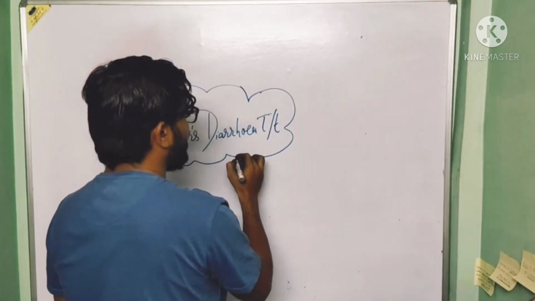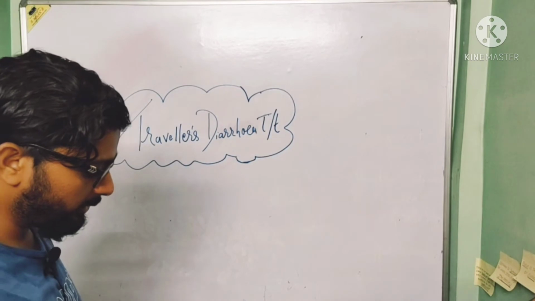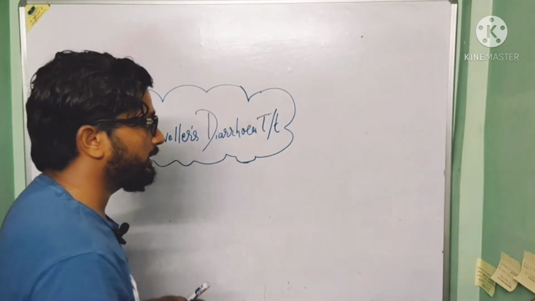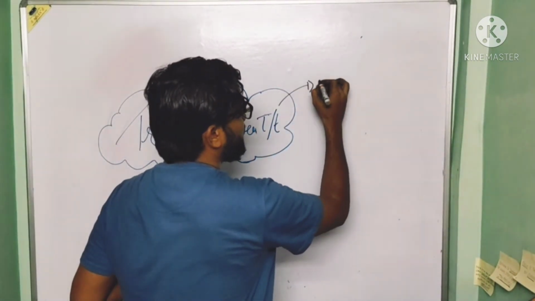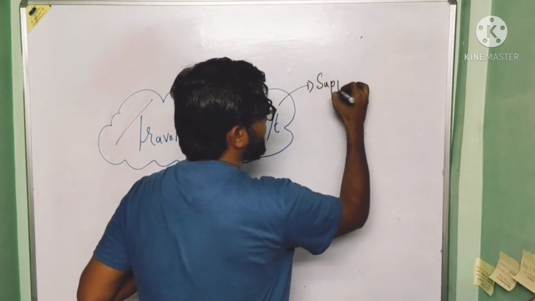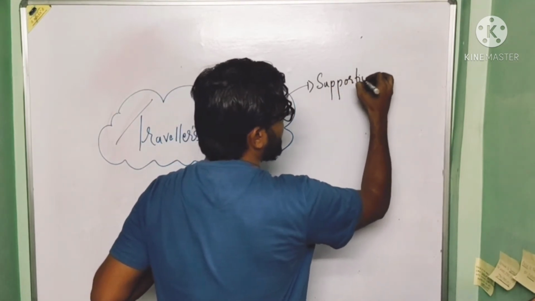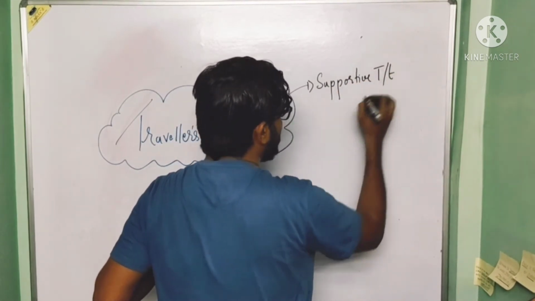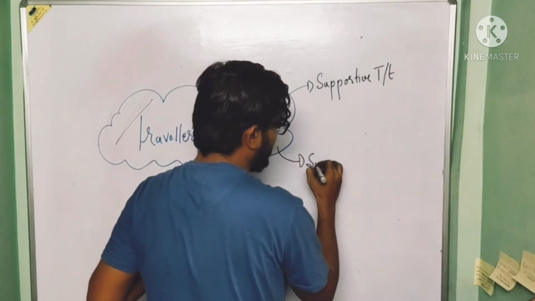When we talk about the treatment of traveler's diarrhea, like acute diarrhea, the treatment is also divided into two groups. First is the supportive treatment, and second is the specific treatment.